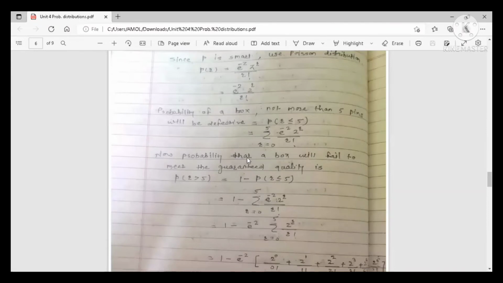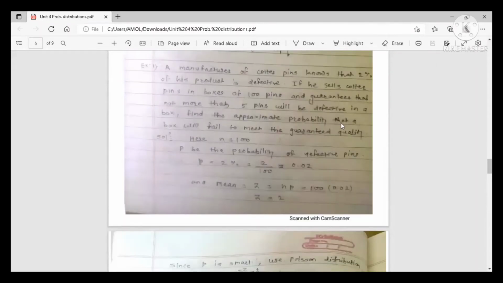Now see what is our aim? This is the guarantee of the manufacturer, that not more than 5 pins will be defective in a box. Now find the approximate probability that a box will fail to meet the guaranteed quality. We are interested in the probability that the box will fail to meet the guaranteed quality. What is the guarantee? That not more than 5 pins will be defective.